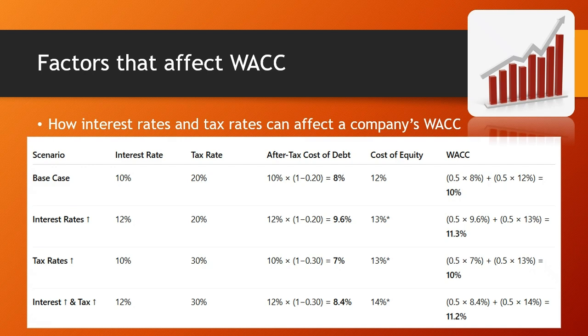Now, if both interest rate and tax rate increase, so we have 12% for the interest rate and 30% for the tax rate, the after-tax cost of debt is 8.4%, and the cost of equity increases to 14%. And now the WACC becomes 11.2%.